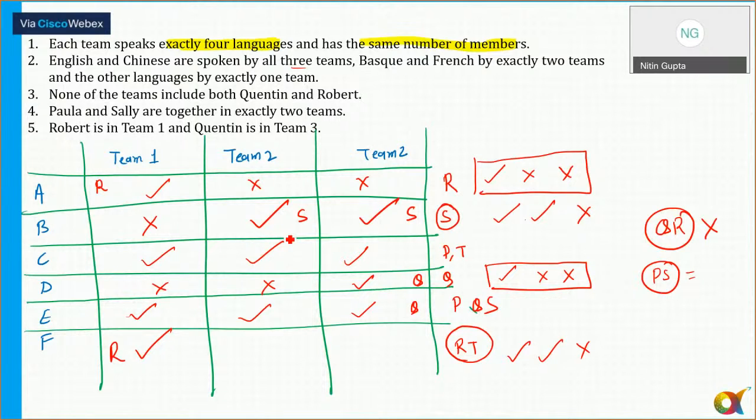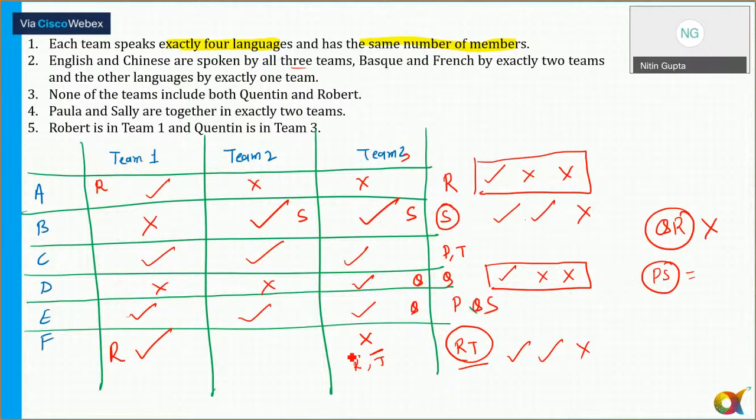Now in team 3, there is one cross already, and sorry, there are 4 ticks already, and there has to be 2 crosses. So no one can speak the language French here in team 2. If R and T can speak French, then R and T can't be a part of team 3. That is for sure here.